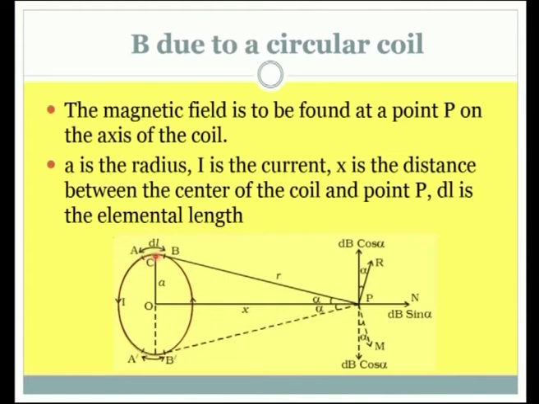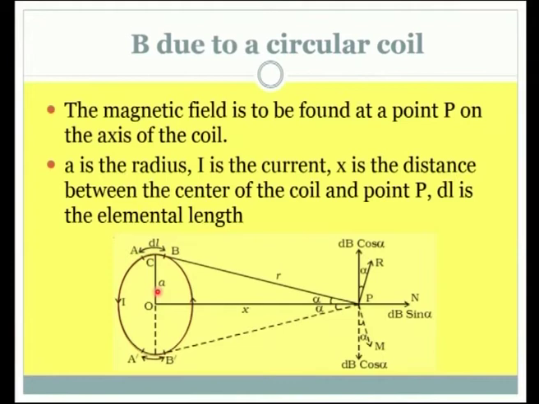For our consideration, this is the elemental length dl we have considered, and from the point P to dl the distance is r. In our Biot-Savart law, we need to consider the angle between r and the current element. What will that value be?